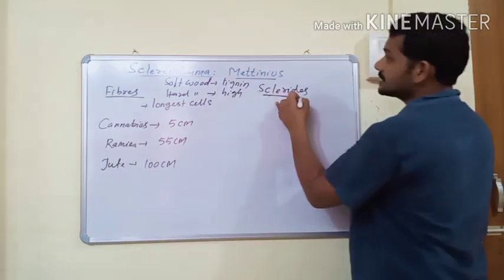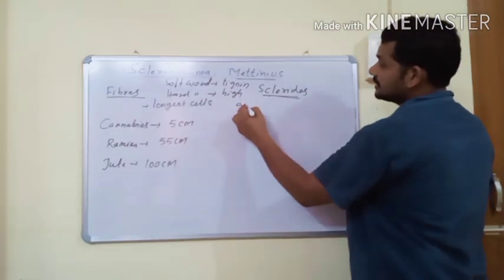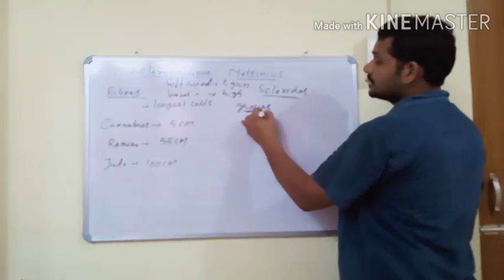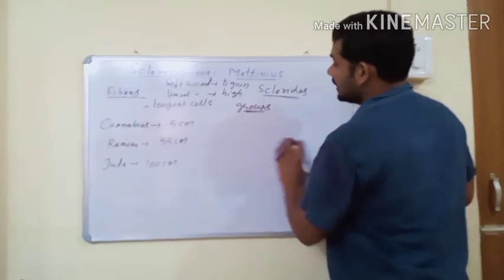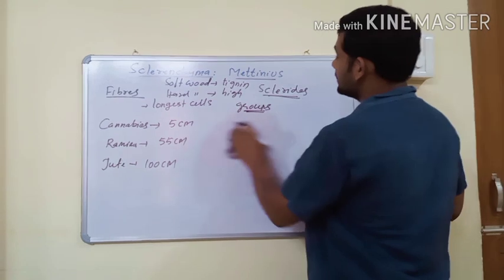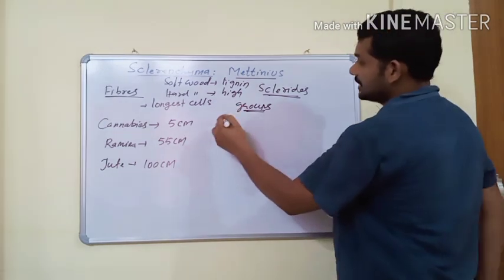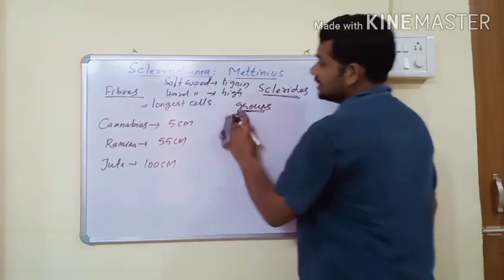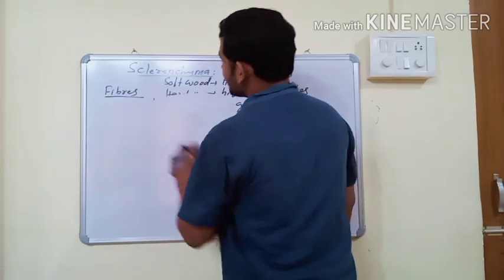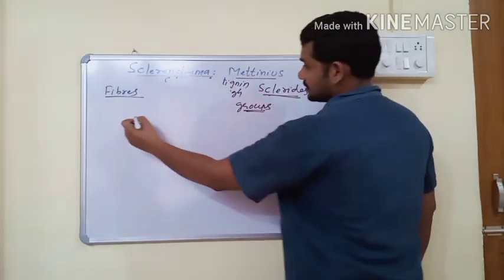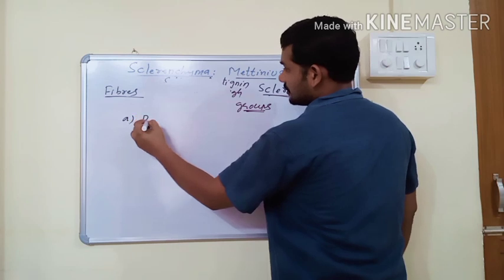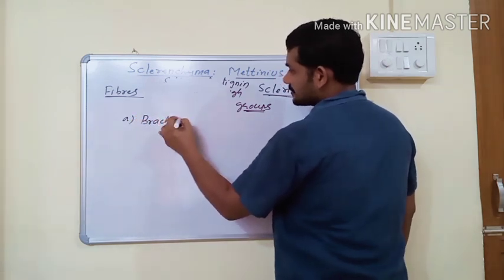And next one is sclerites. Sclerites always occur in groups, and compared to fibers, they have a very small amount of lignin. Depending on the shape, sclerites are again of different types. Some sclerites are called brachysclerites.